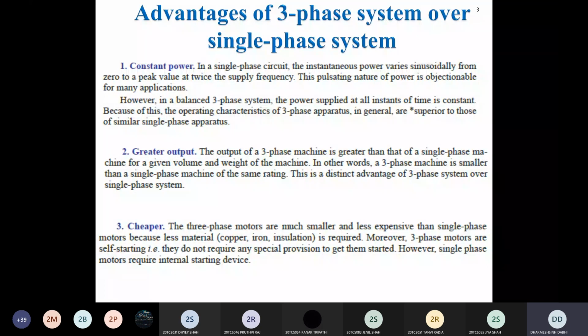Clear? All of you understand these three advantages of three-phase system? All of you? Yes or no? Clear to all? Yes, sir. Okay. Now move to the next advantage of three-phase system.